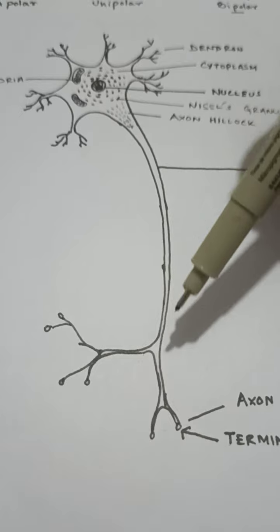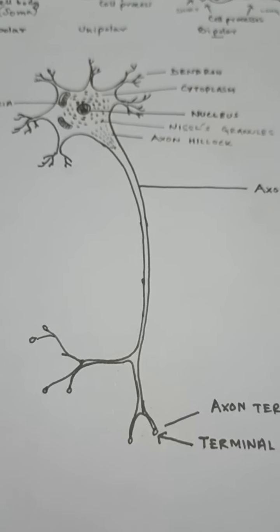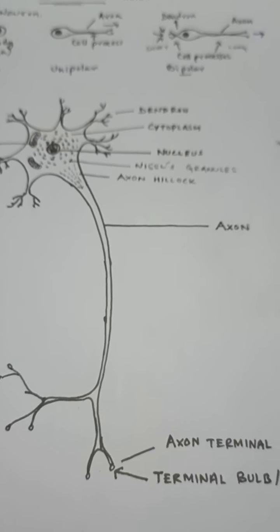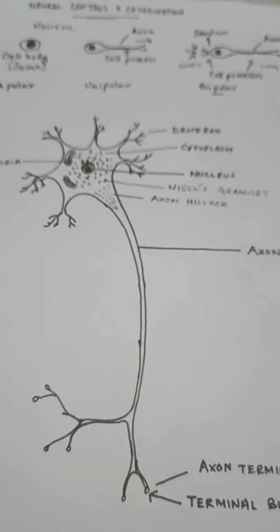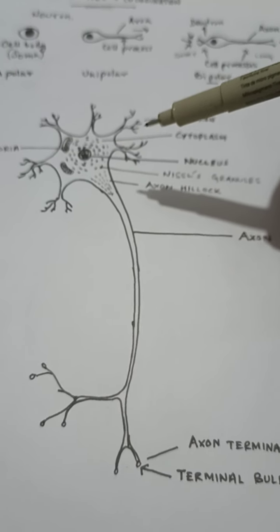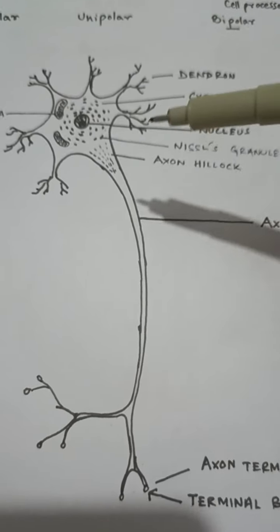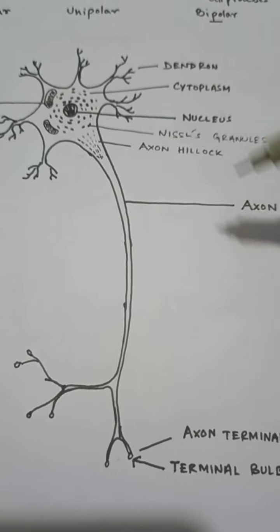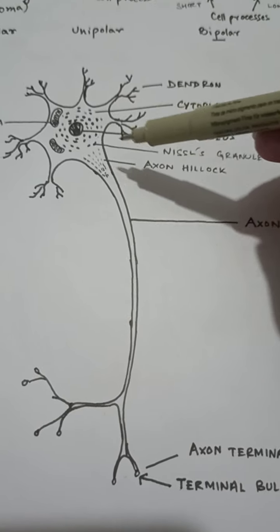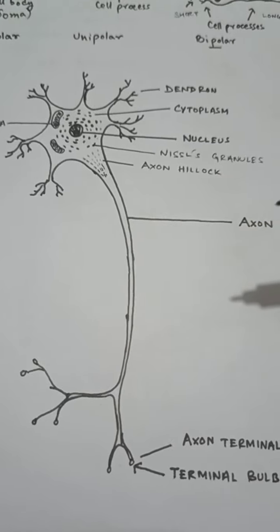Now the axon is actually the lengthiest part of the entire neuron. It can stretch up to a meter in length, because that is the longest cell found in the human body, where the neuron was found to extend a meter long, and the entire structure is made in such a way that it can actually transmit the signal.